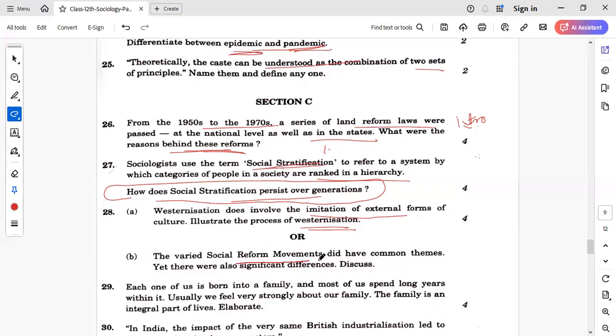Then next is, the varied social reform movements did have common themes, yet there were also significant differences discussed. So social reform movements had a common theme. What was the common theme? That was women's issue. That was inclusion issue, right? But there was a difference on the basis of religion. Every religion had a different background, and also their reasons were different, but still the demands were different, right? So the reason was the same, but the demands were different. For example, in Islam, women's education had been fought for, but they wanted women to be educated inside the household only, right? So this way you can write an answer.